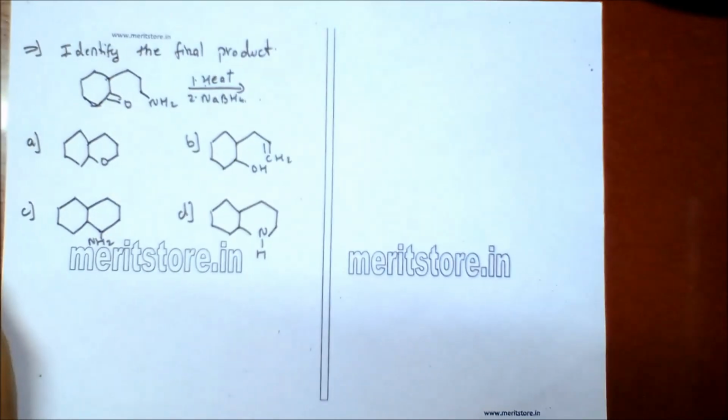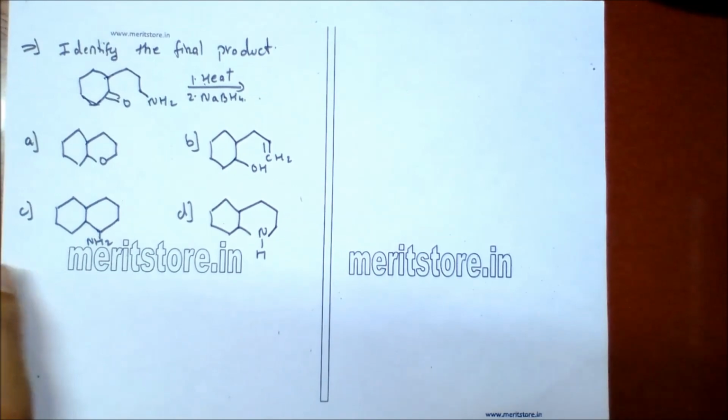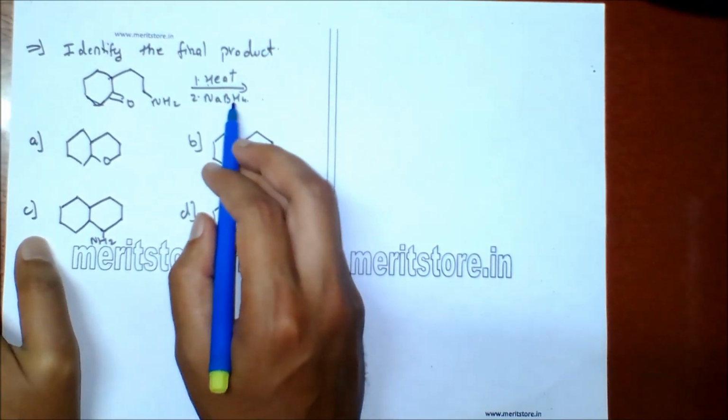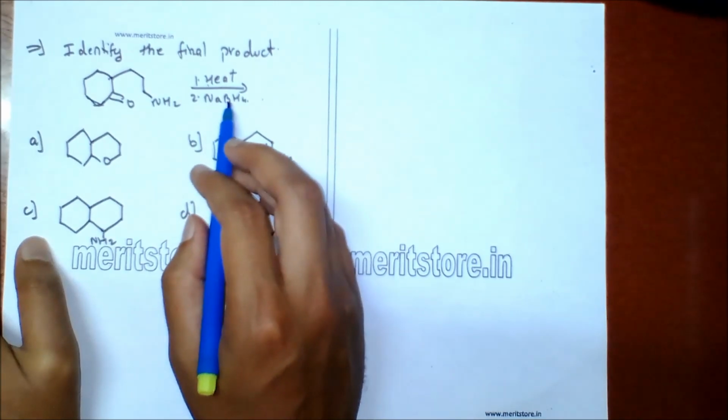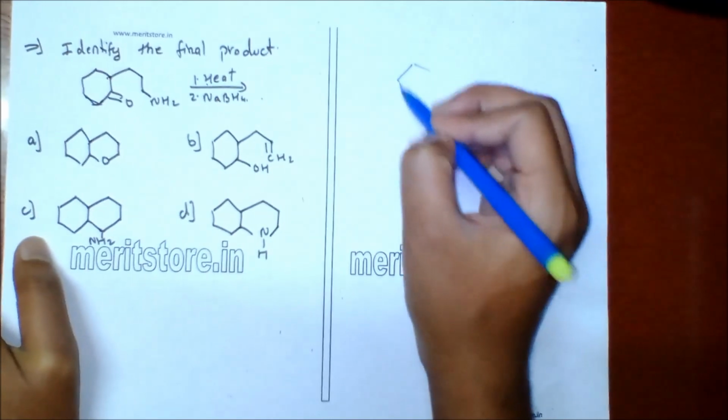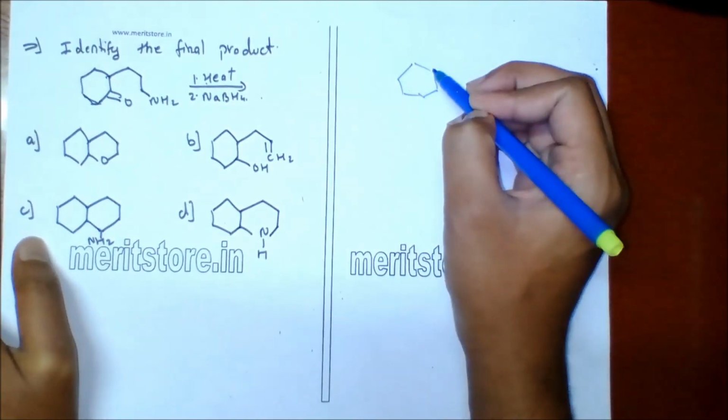Identify the final product in the following reaction. So when this compound is heated in the presence of NaHBF4, there will be closure of the ring, formation of a cyclic compound.